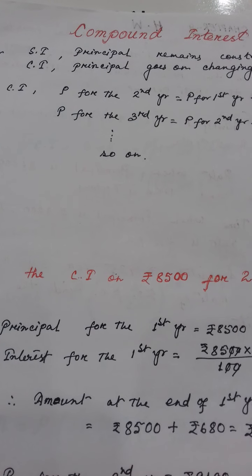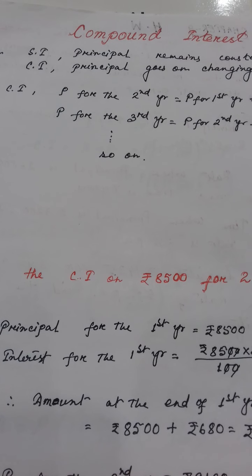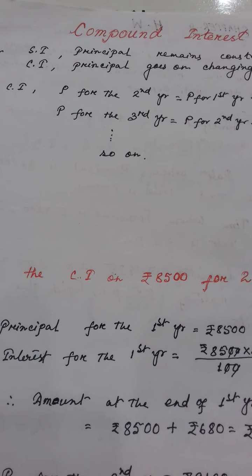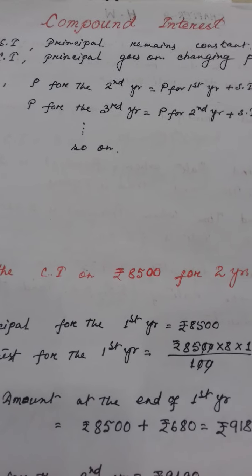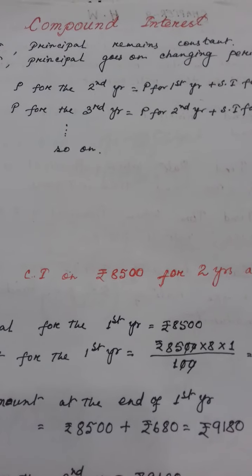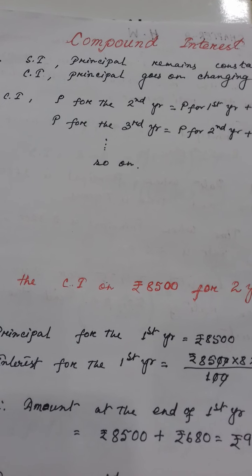Clear? After deducting that amount from the total amount after 5 years, that will be his compound interest. Understood or not, students?